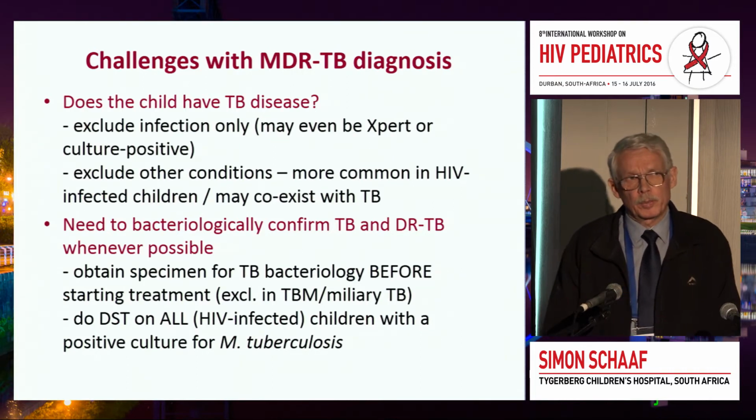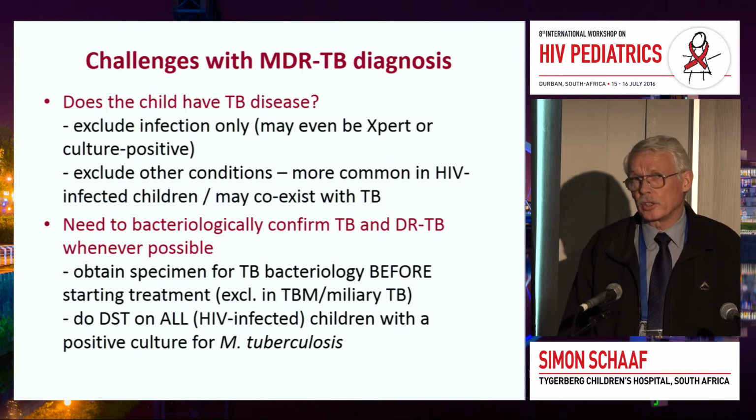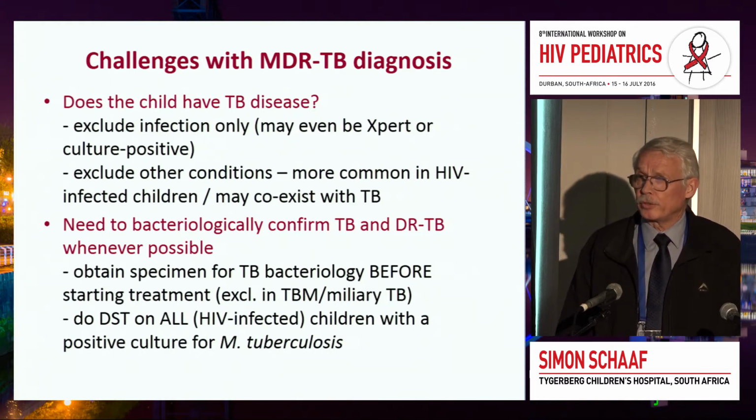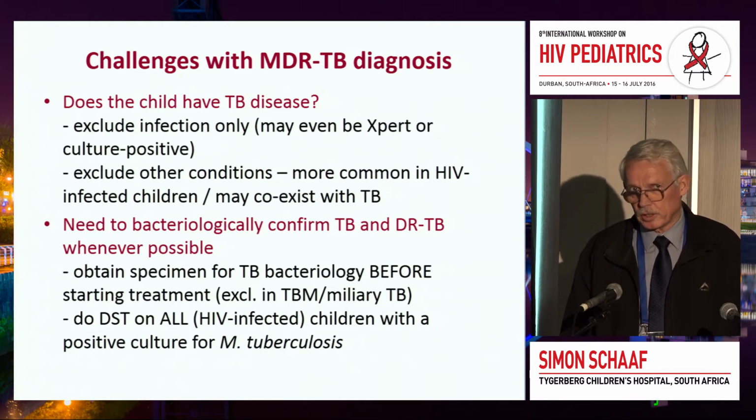So the most difficult part possibly is to confirm tuberculosis in children, and if you cannot confirm it, it's also very difficult to actually say this child has drug-resistant tuberculosis. Firstly, we must just be careful not to include infection and disease, because children may be infected with tuberculosis, not being ill with a disease of tuberculosis, even if they have a positive GeneXpert, because the GeneXpert remains positive. It's not a follow-up test. It should only be done in the beginning.